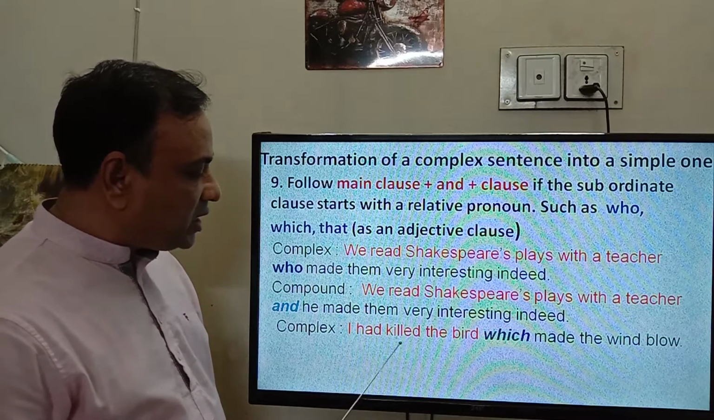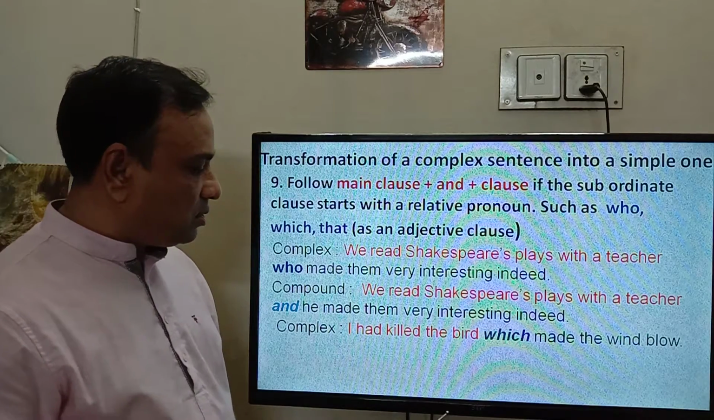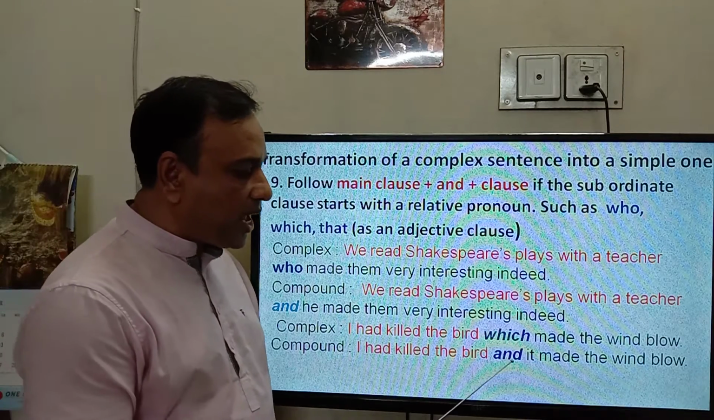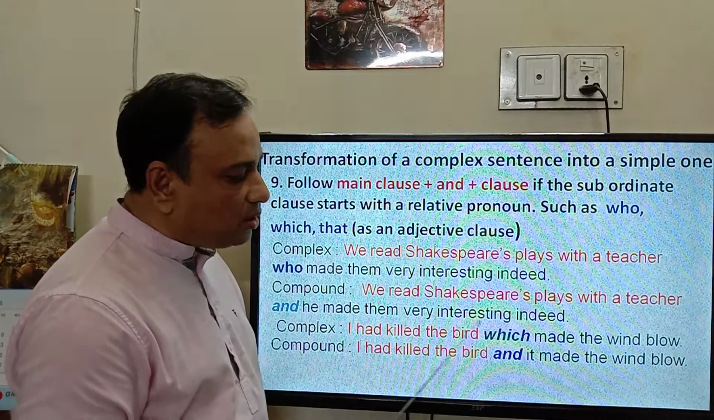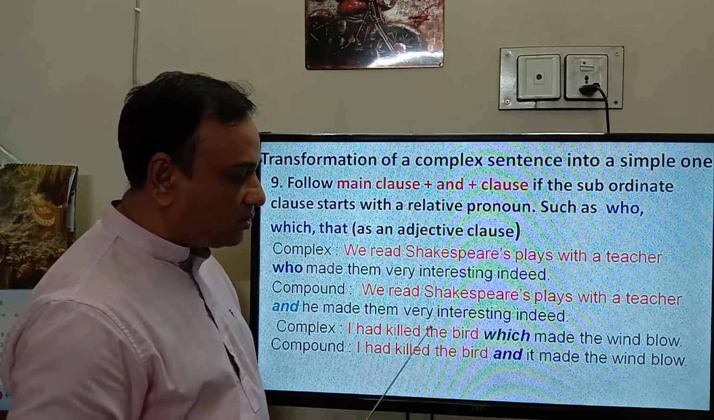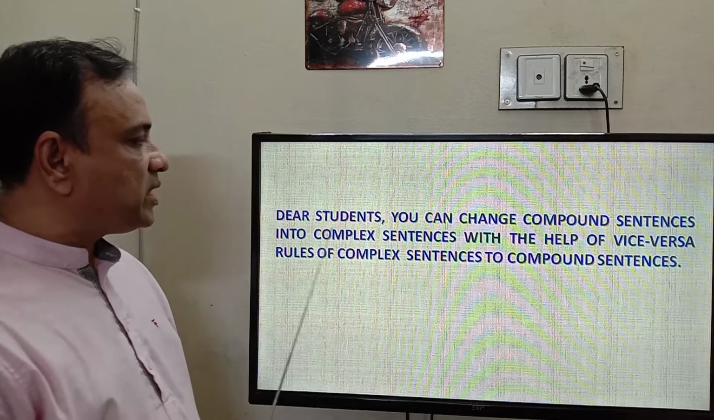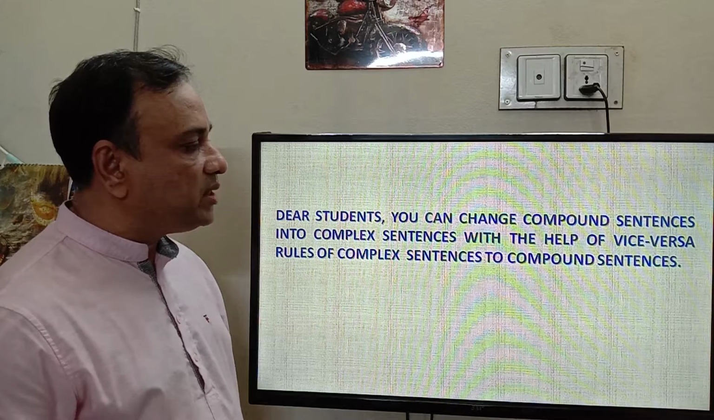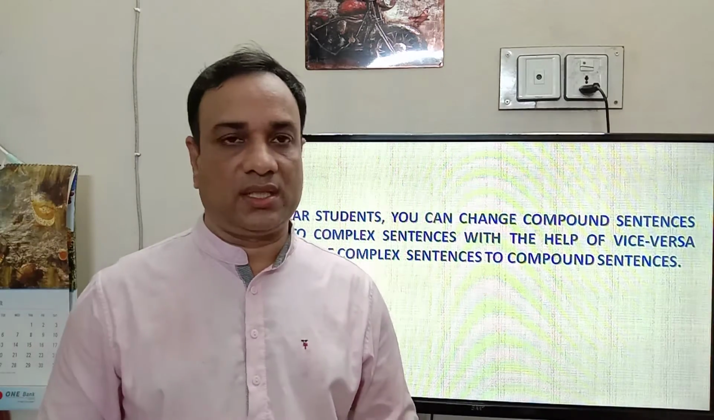I had killed the bird which made the wind blow. Here the answer will be I had killed the bird and it made the wind blow. Here we put it because the antecedent is the bird. Dear students, you can change compound sentences into complex sentences with the help of the vice versa rules of complex sentences to compound sentences.